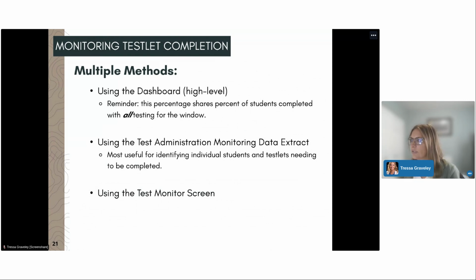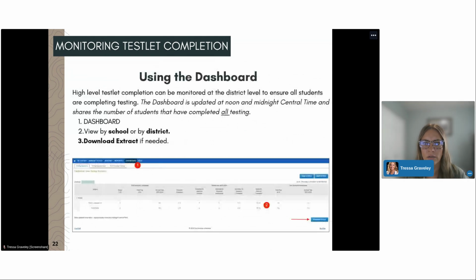So the weekly update for the dashboard. When we use the dashboard for monitoring testlet completion, this will start updating as soon as the testing window opens. But just a reminder, it's not going to show a percentage of testlets completed. It's showing a percent of students that have completed all testlets. So just a reminder that that's what that percentage is sharing.